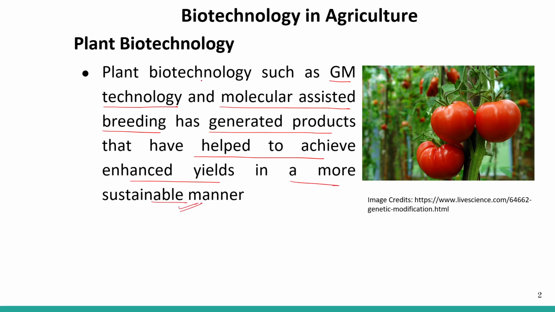So this particular plant biotechnology has been used because it provides us products that have enhanced yields, and it is also more sustainable.